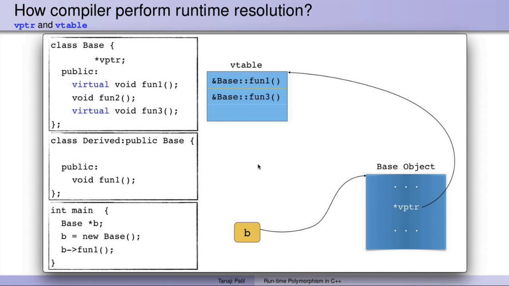Whenever a class with a virtual function is used for derivation, the derived class also has the virtual function in it. So again, the compiler here creates a vtable for the derived class. Here function 1, function 2, function 3, three functions from base class will be derived here, out of which function 1 is redefined here.